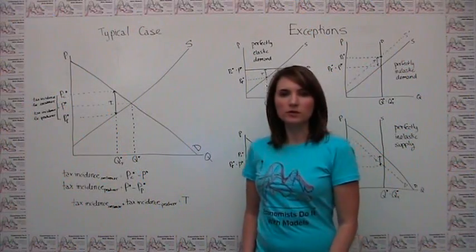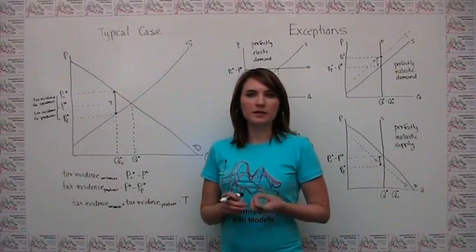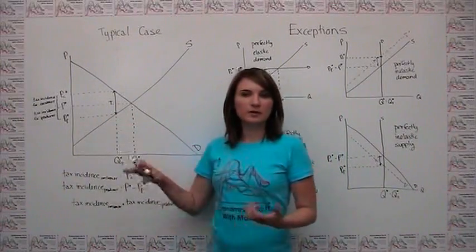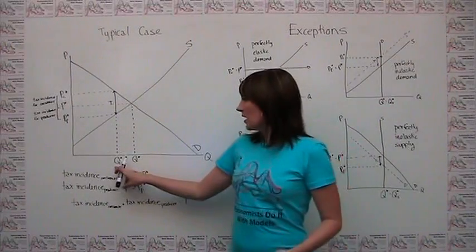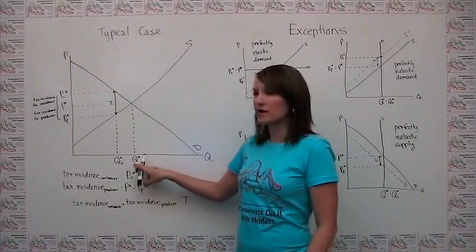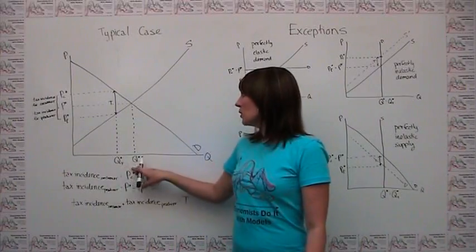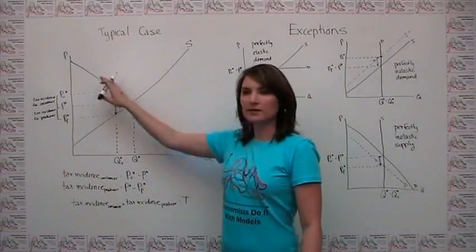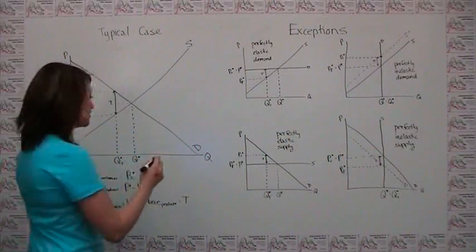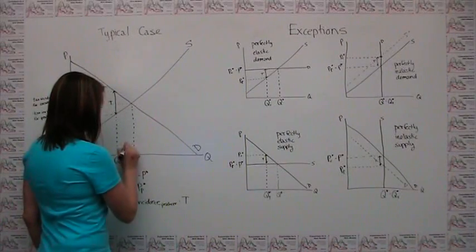The second important rule about taxes is that, in general, taxes reduce the quantity produced and consumed in a market. Graphically, we can see that in the typical case that's certainly true. And we have our equilibrium quantity with the tax here, which is distinctly to the left of our original equilibrium quantity without the tax. Again, in most cases where you see well-behaved supply and demand, this is how it's going to be, and we can think about the change in quantity as a result of the tax, just as this distance here. We'll call this change in quantity.